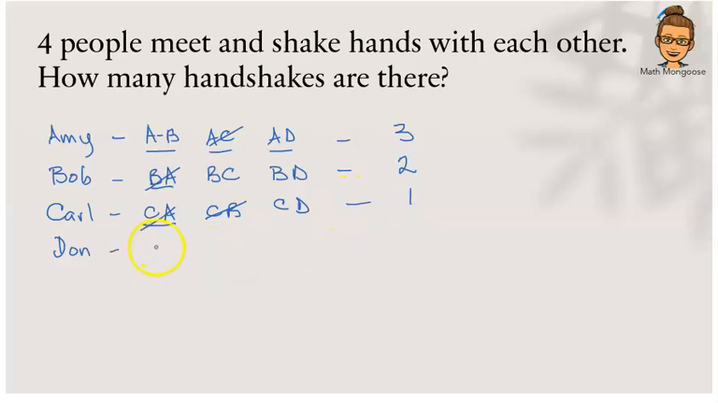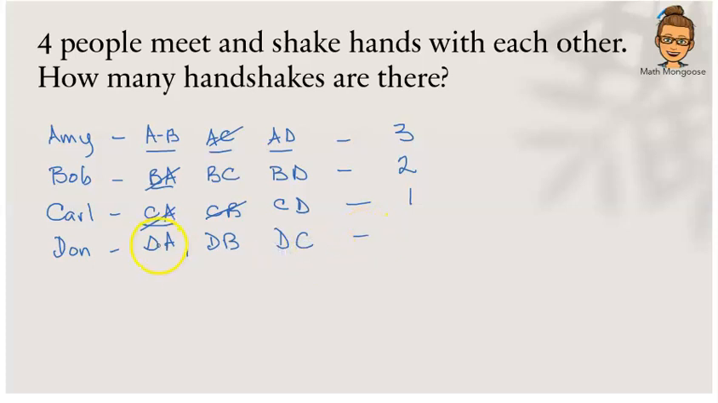Let us look at Don. Whose hands is Don going to shake? Don is going to shake Amy's hand. Don is going to shake Bob's hand. And Don is going to shake Carl's hand. Again, he is going to have 3 handshakes.